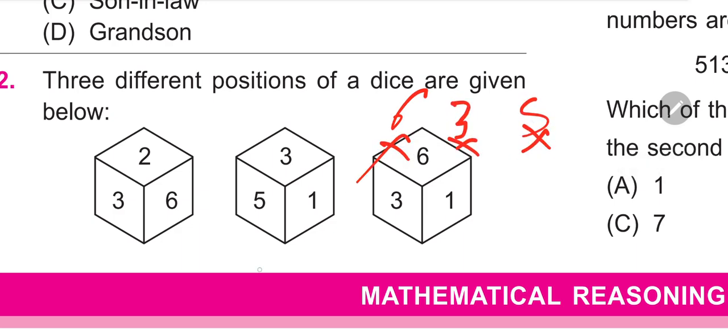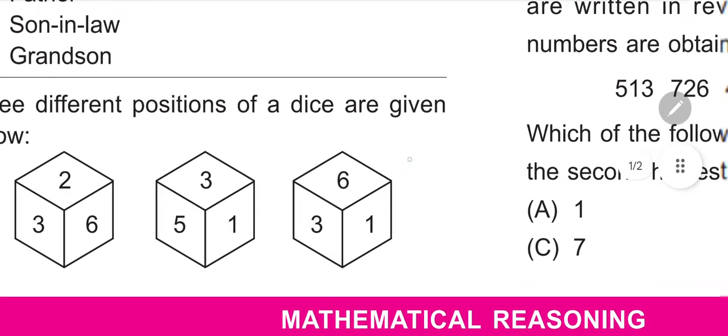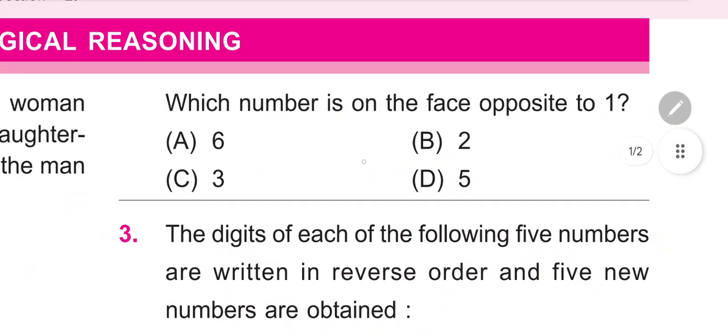Now move to the MCQs or options. Here the options given are 6, 3, 5. So these 3 options are omitted. So what will be last? 2. So 2 must be the correct answer of this question. We can go with B, or 2. Now, move to the next question.